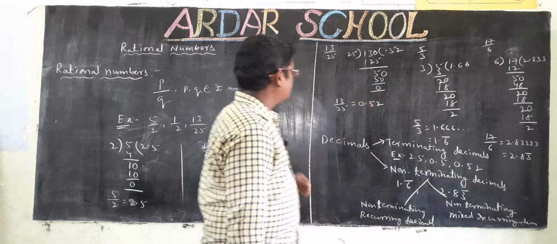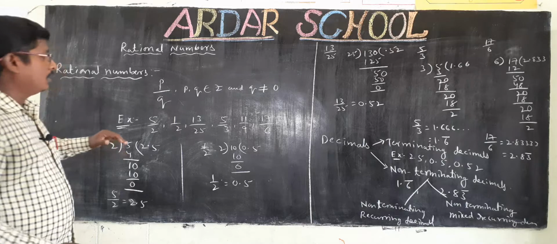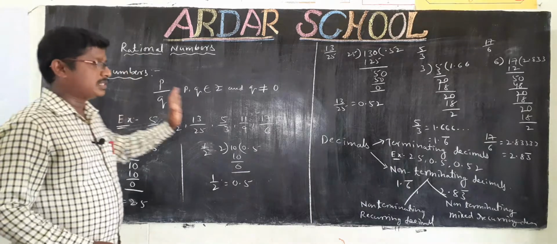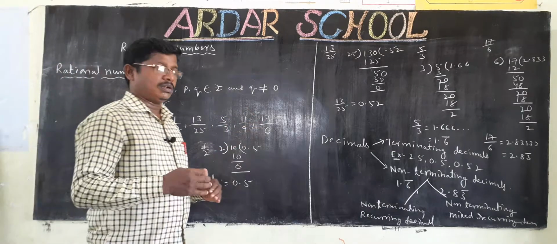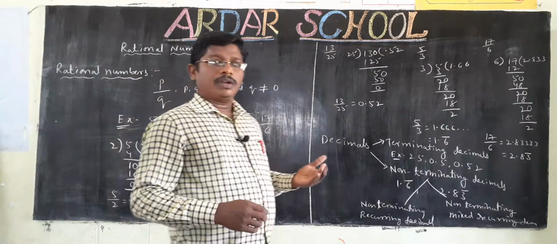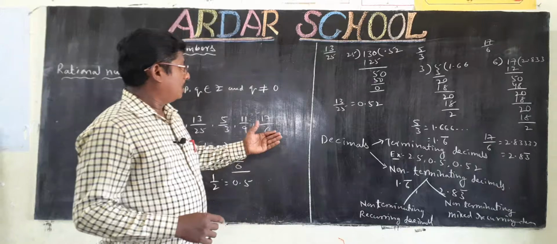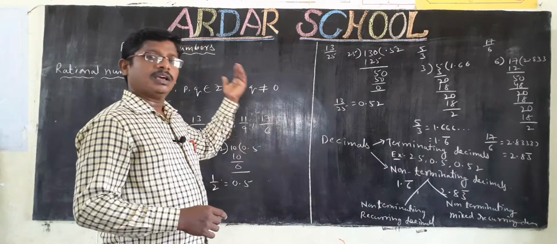So in this video we learned the definition of rational numbers and how to convert rational numbers into decimals. In the next video I will continue with how to convert decimals into rational numbers.